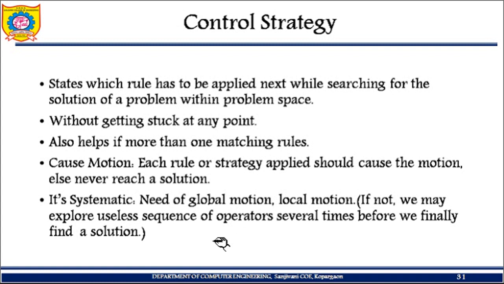If it is not systematic, what will happen? We may explore uselessly. You will go to a point which was not of any use, and again you will come back. Time complexity, space complexity, everything will come into the role. So these are the two things which a control strategy should have. First, it should cause motion, and second, it has to be systematic.